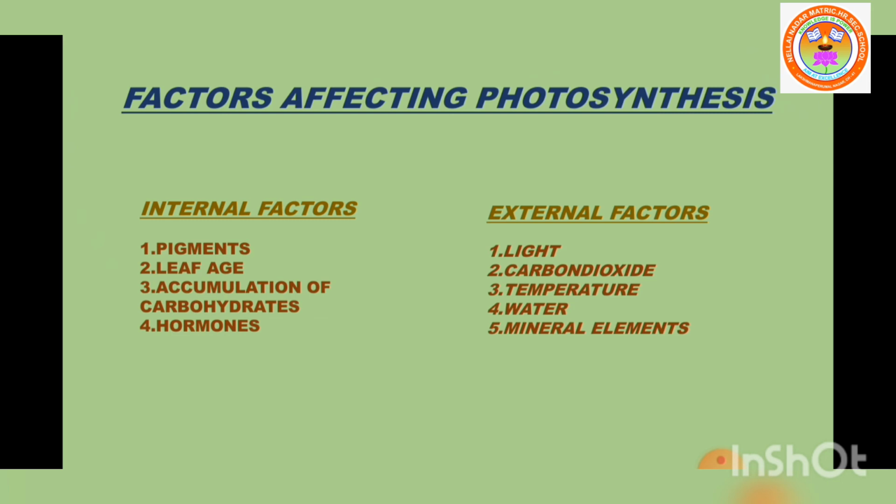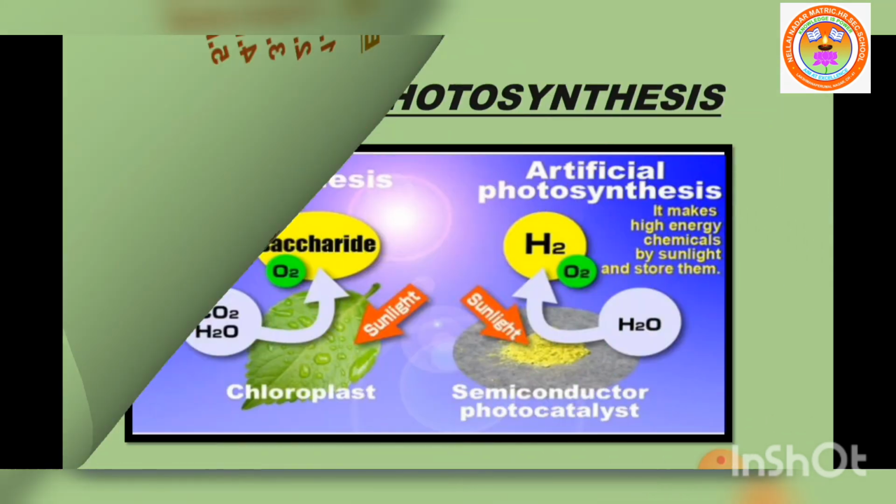These are the internal factors. Then external factors: light, carbon dioxide, temperature, water, mineral elements. So these are the external factors which affect the rate of photosynthesis.